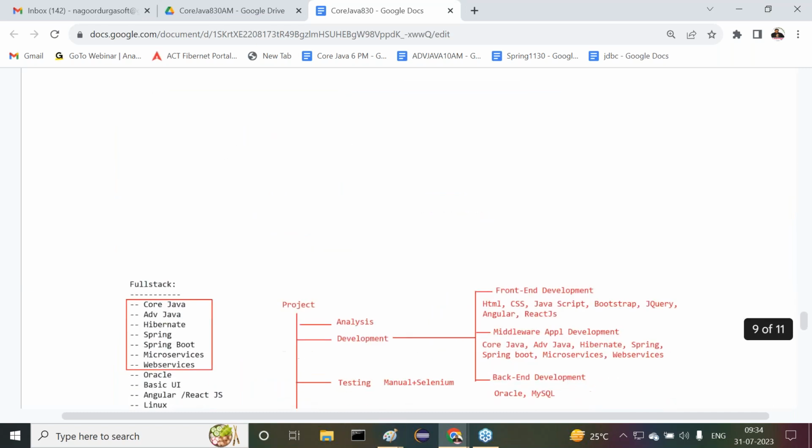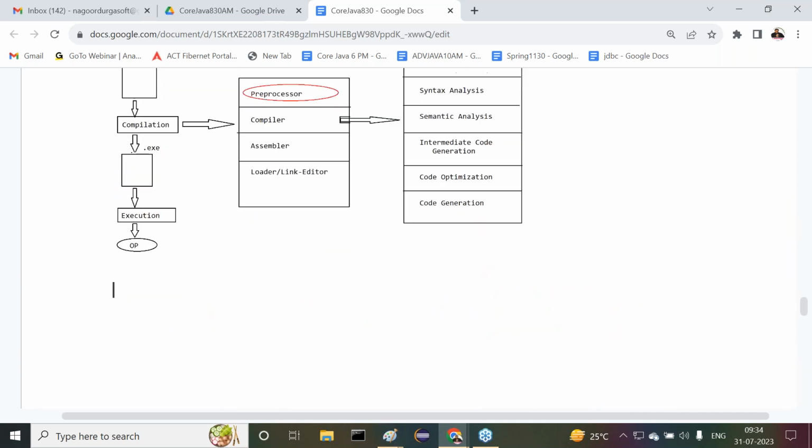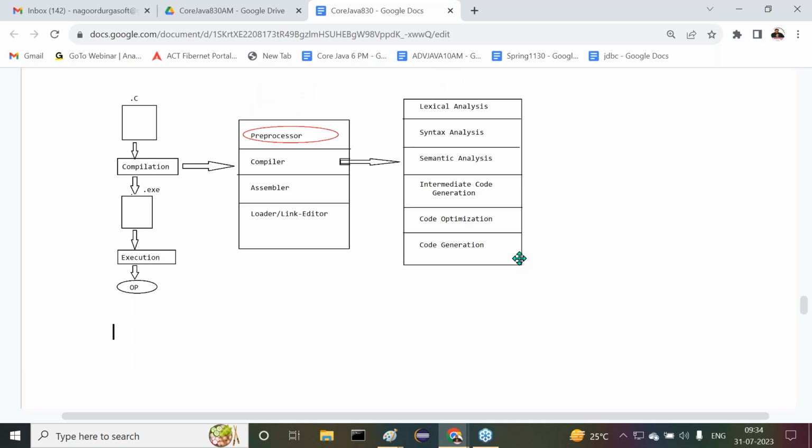After completion of this part, the point is: why is the preprocessor not required in Java? Why the preprocessor is required in C and C++, we understood that. But now we need to understand why the preprocessor is not required in Java. As you are learning Java, this is our required point. The C and C++ point is for awareness purposes, but this is our required point.